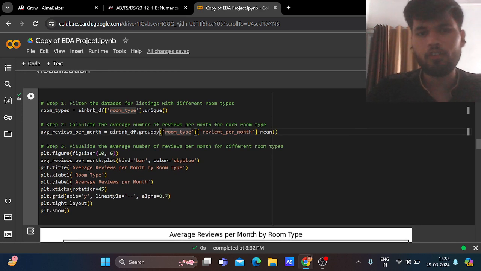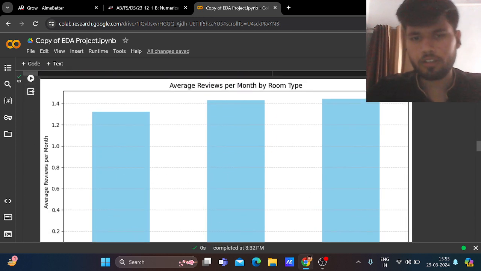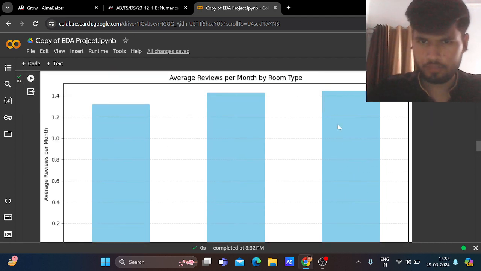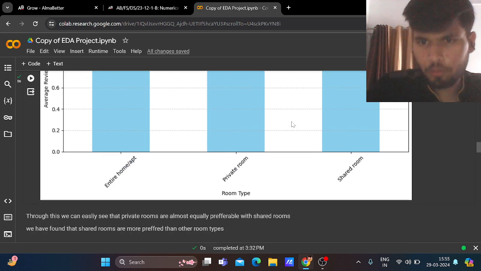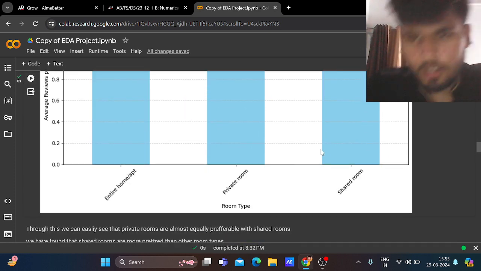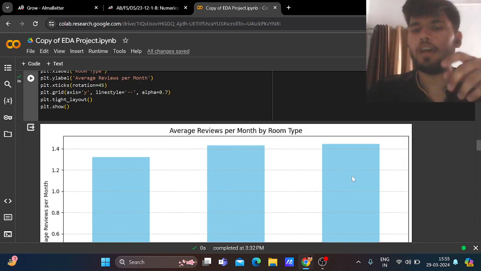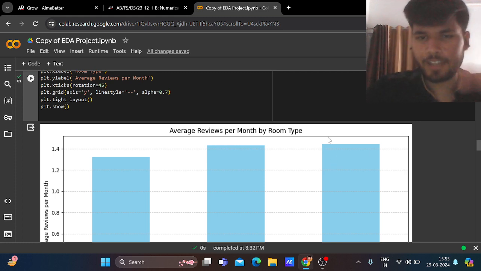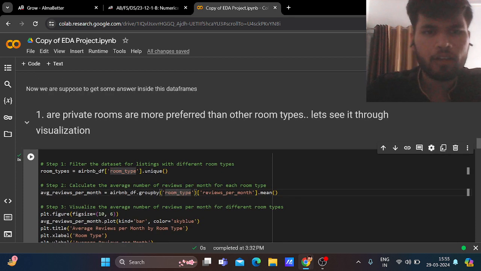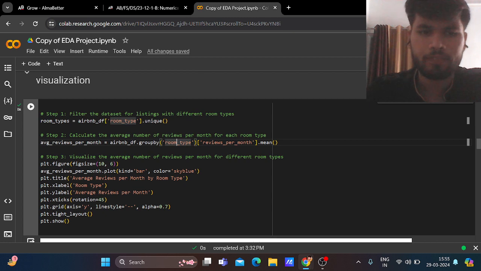Now visualize the average reviews per month for different room types. So according to this, shared rooms are more preferred. Although private rooms and shared rooms look equal in the visualization, we have found that shared rooms are more preferred than other room types as they have a little bit of an edge over private rooms. So this is the code. So how can we calculate which rooms are more preferred? We do it through this code.